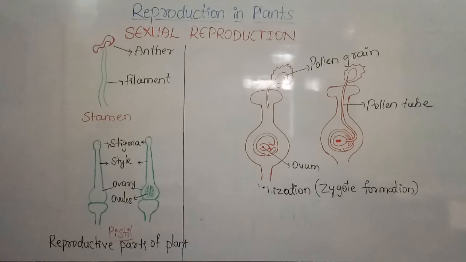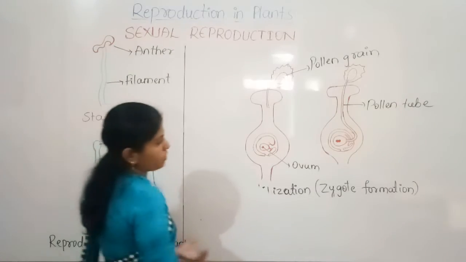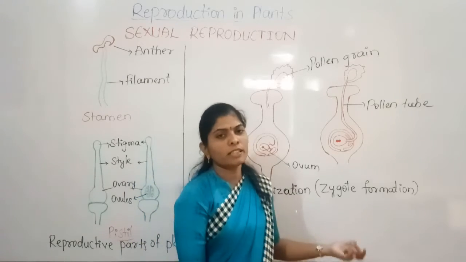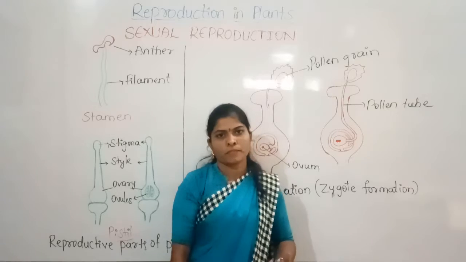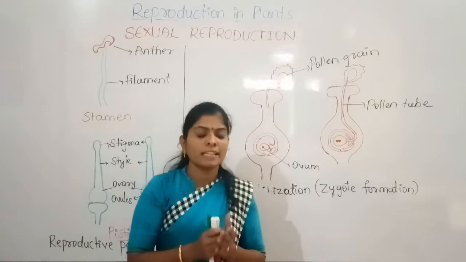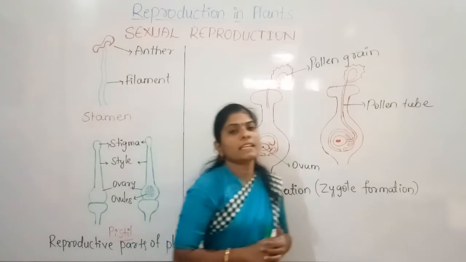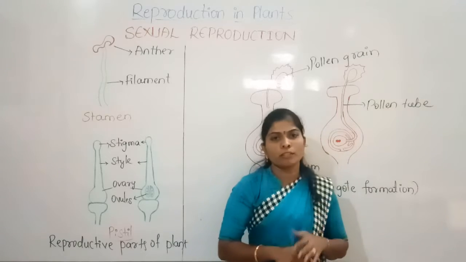And the fruit is a ripened ovary. So since the ovary is converted into fruit, we can say that the fruit is the ripened ovary, and the seeds develop from the ovules. So ovules will be there in the ovary, and then they will be formed into the seeds. And these seeds contain an embryo, and it is protected by the seed coat.